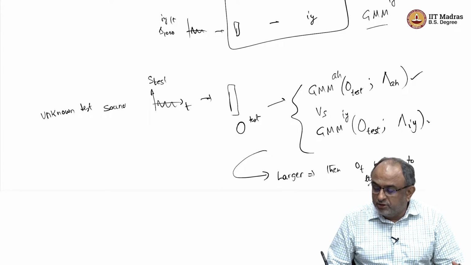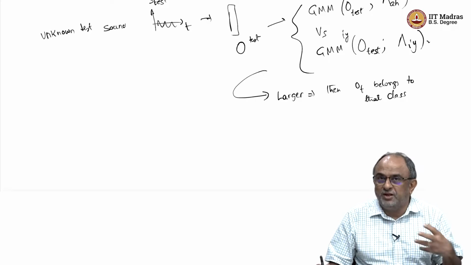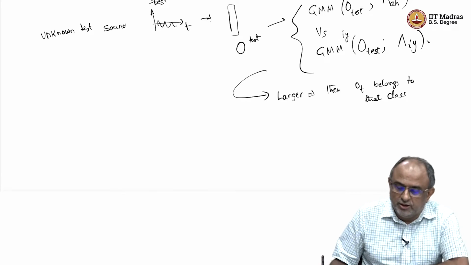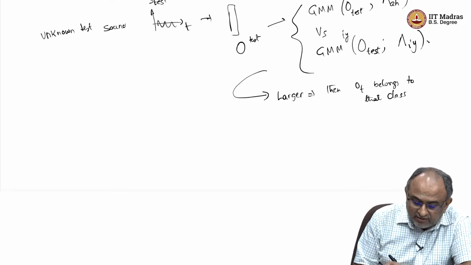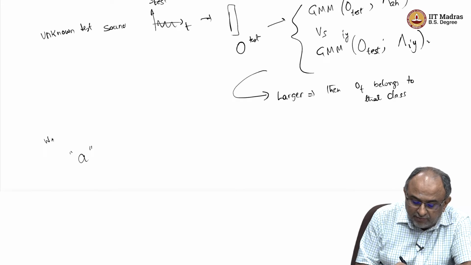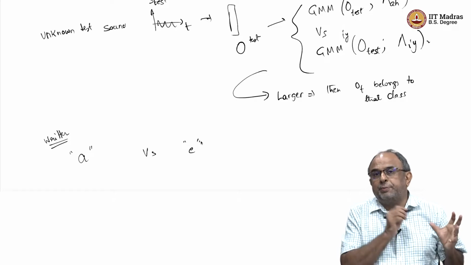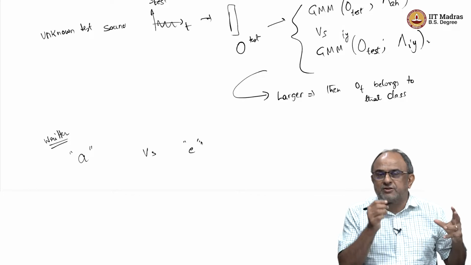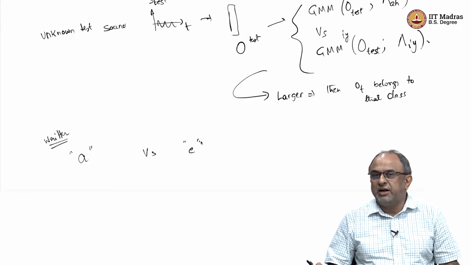This is the first step, but in speech there is a problem. Whatever I have described till now is like saying I want to separate, in written language, A versus E, only two letters. Depending on how I write, I can ask people to write A and E, and we can identify the sound.